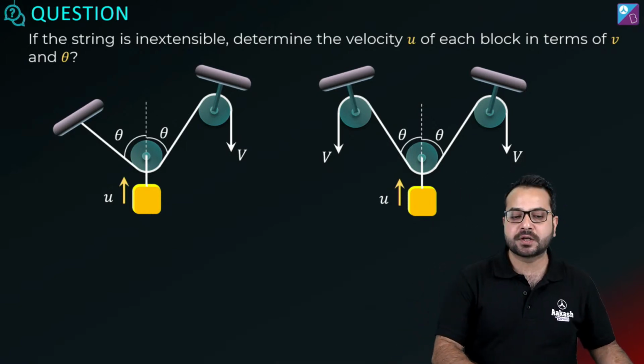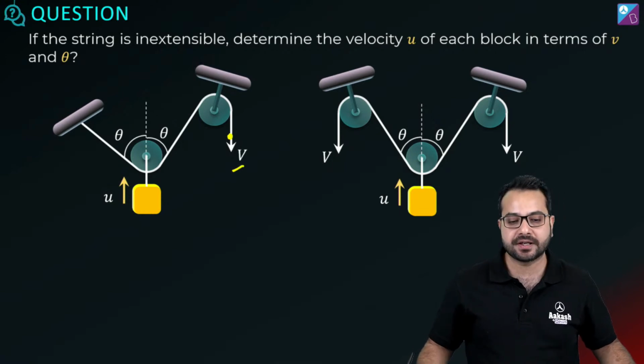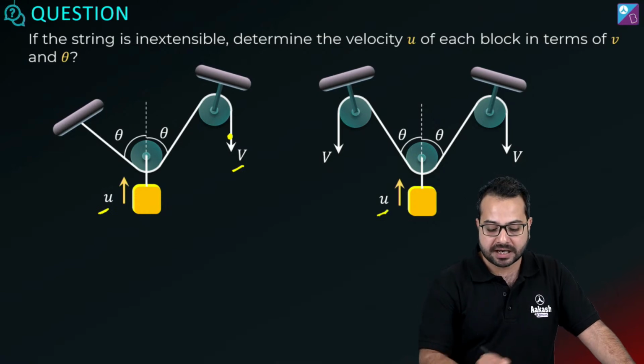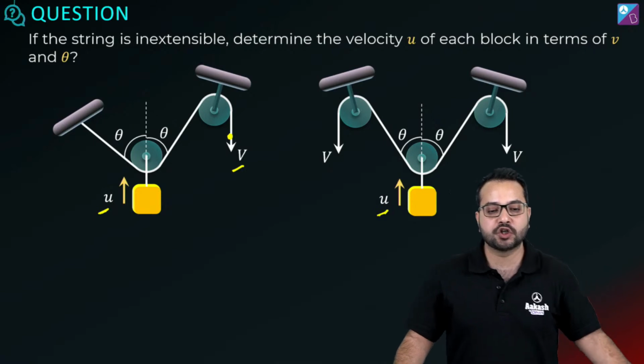Now what is happening? You see what is the situation? Now this point is being pulled down with the velocity v. We have to find out the velocity u. There are two different situations. We have to find out the velocity of the block u.